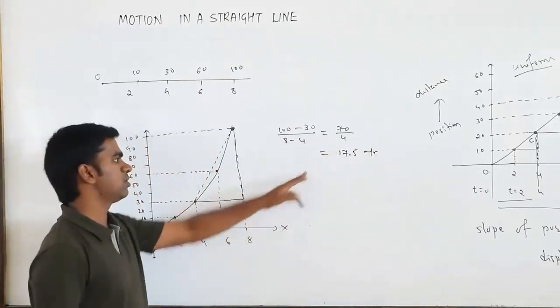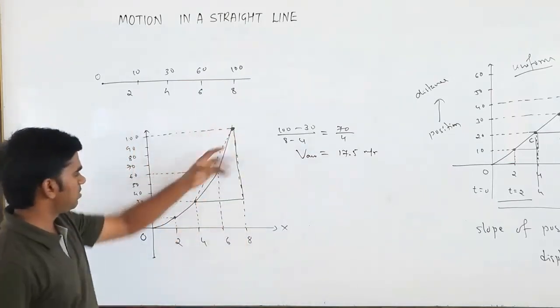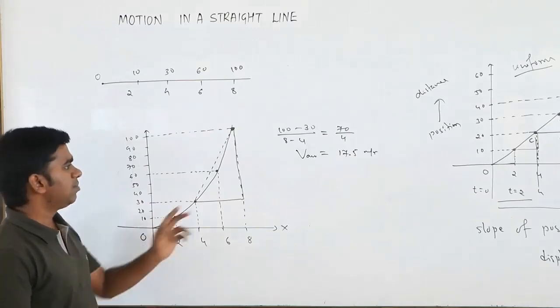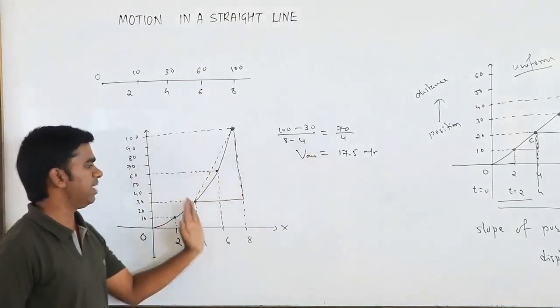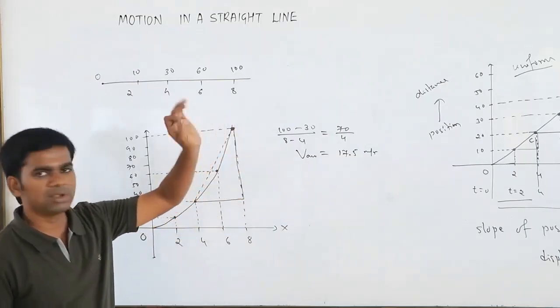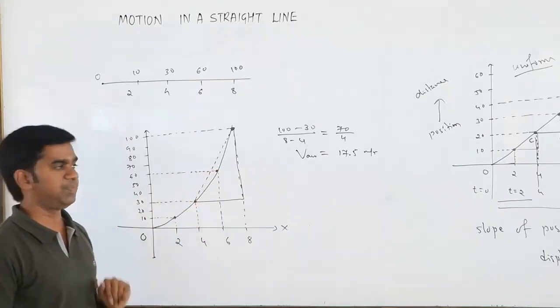But what will this give you? This will give you the average velocity: total displacement by total time. We are taking a wide range, but this is not going to be the same everywhere. It is not going to be the same, because that was a uniform motion where velocity is the same. But here it is not a uniform motion, so it is not going to be the same.